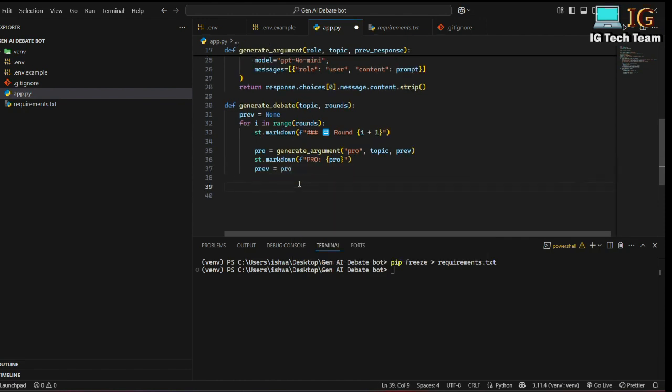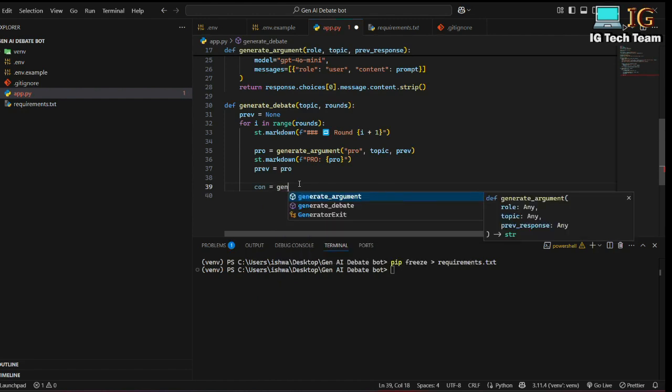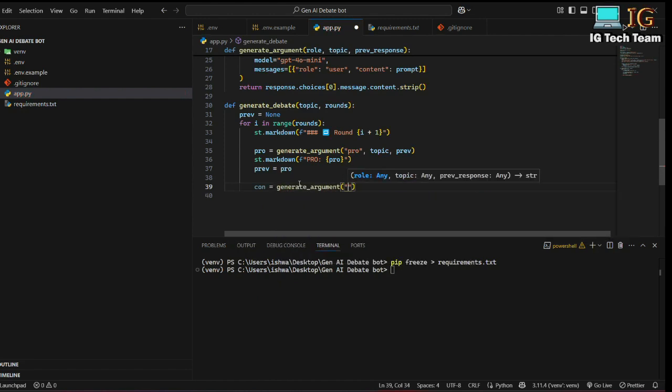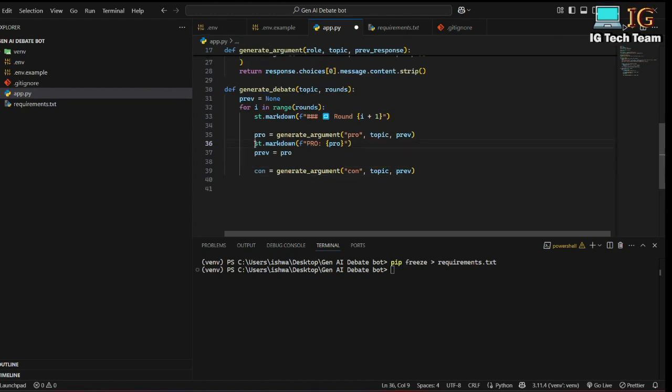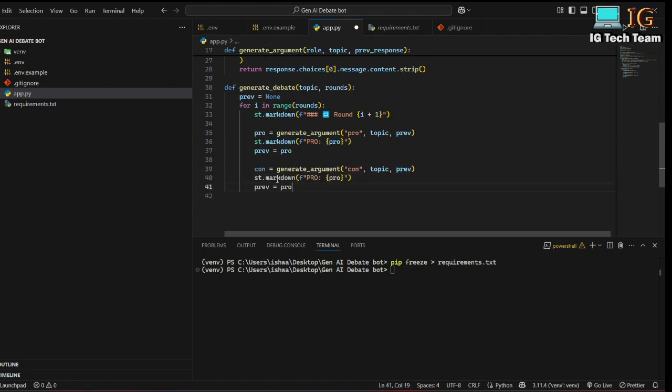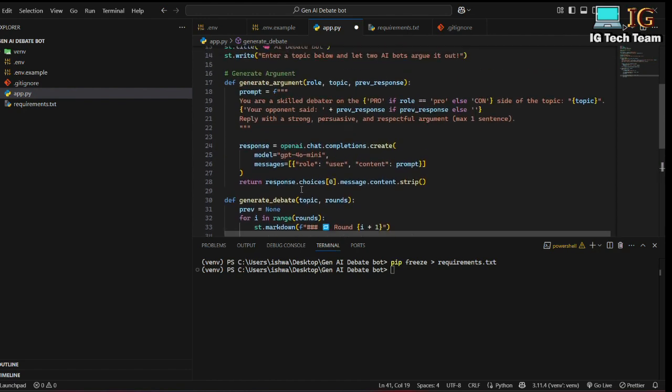And now here I can pass con equals for the con side. For the con side, I can again call the generate argument function. So the role will be con, and I have to provide topic, and the previous response will be the response generated for this pro. I can write here previous. I can copy these two lines. I can paste it here, and I have to write here con, and the previous response will be the response generated for this con. So I have to write previous equals con. Okay, so this is completed.